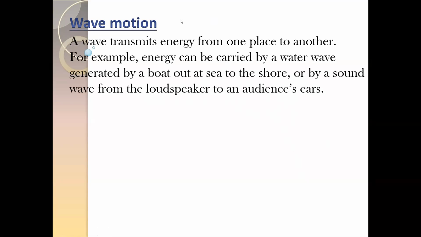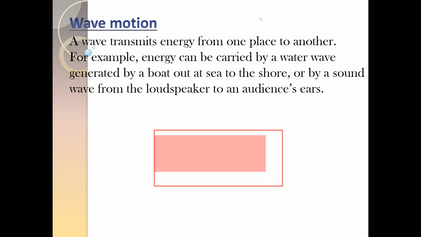So for example, if you have a container and you fill this container with water, and you place a wooden object, a piece of wood, at point B.